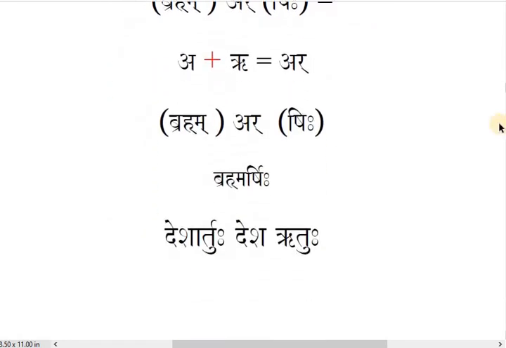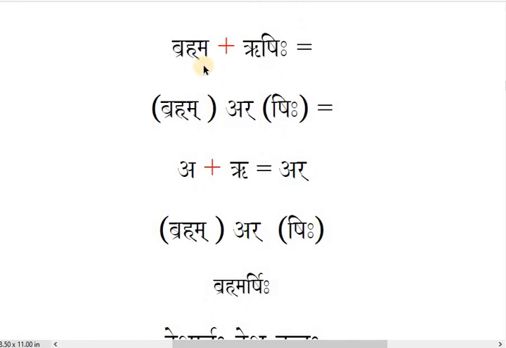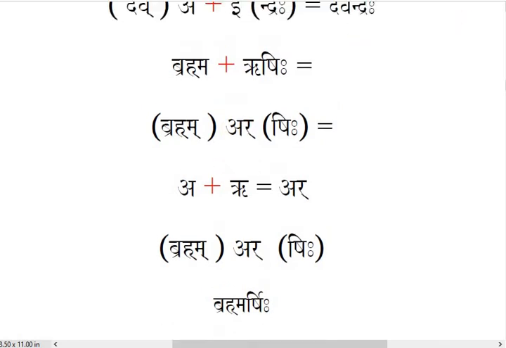Here we have the example Brahma plus Rushihi, student. Brahma ends with A sound. Rushihi starts with Ru vowel. Now just remove this A out of Brahma. So it will be Brahm, halant, and A. And next Ru. So A plus Ru will be Ar as per the rule. Let me show you again.